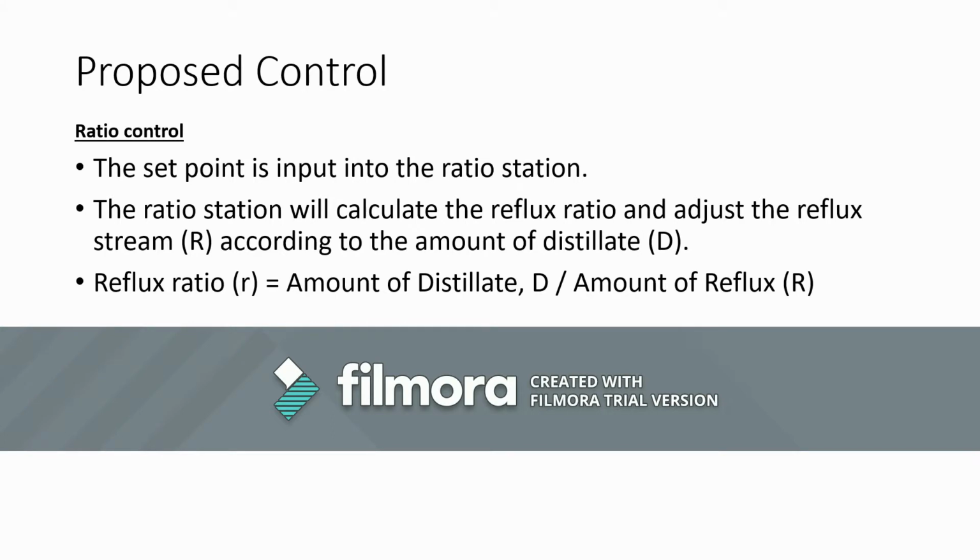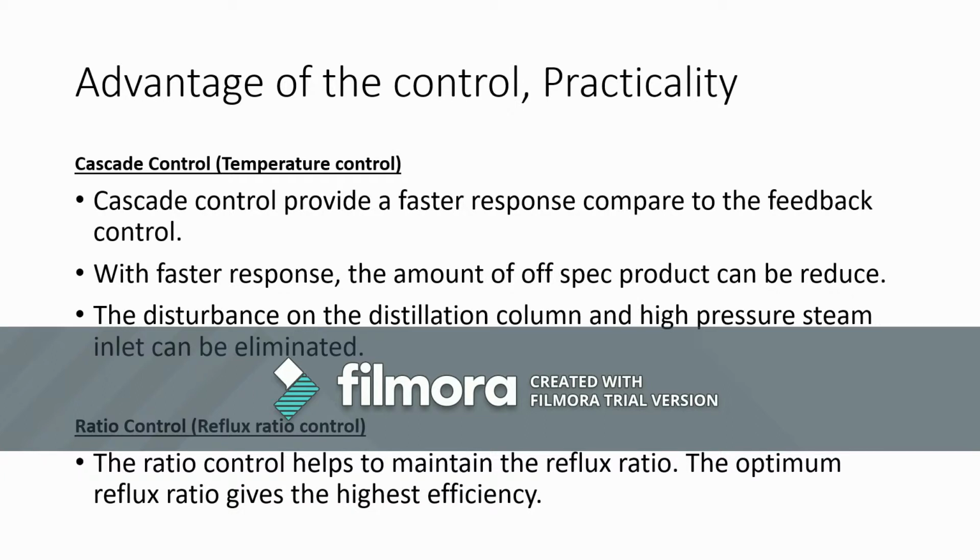In order to achieve this control objective, a ratio control is proposed. The set point is first input into the ratio station, and the ratio station will calculate the reflux ratio and adjust the reflux stream flow rate according to the distillate flow rate. In this section, the advantage and practicality of both cascade control and ratio control will be discussed.